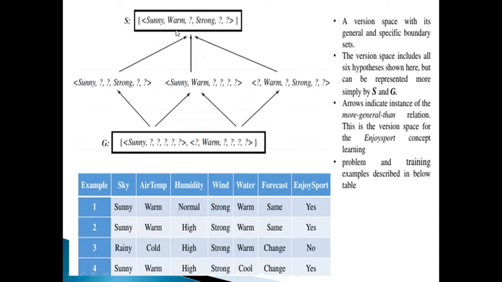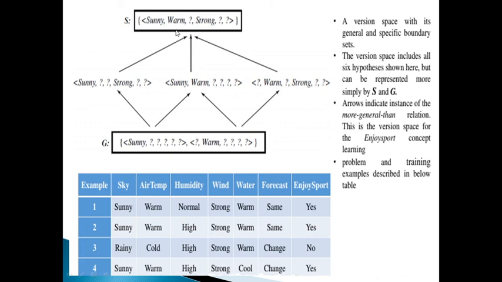This is just one of the six different hypotheses from capital H that are consistent with these training examples. All six hypotheses are shown here. They constitute the version space relative to this set of data and this hypothesis representation. The arrows among these six hypotheses indicate the instances of the more-general-than relation.